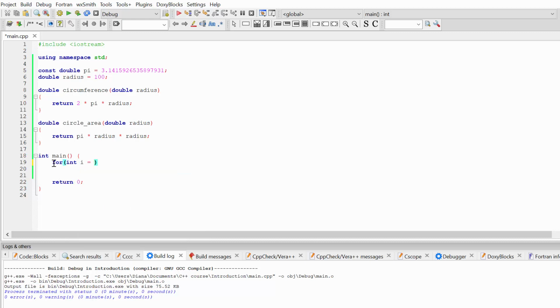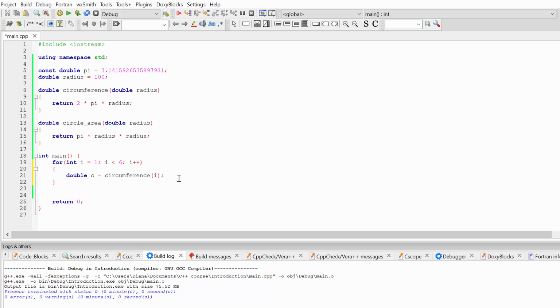So the radius will vary from 1 to 5, i++, and inside of my loop, I'm going to calculate the circumference. Double c is equal to circumference of i.